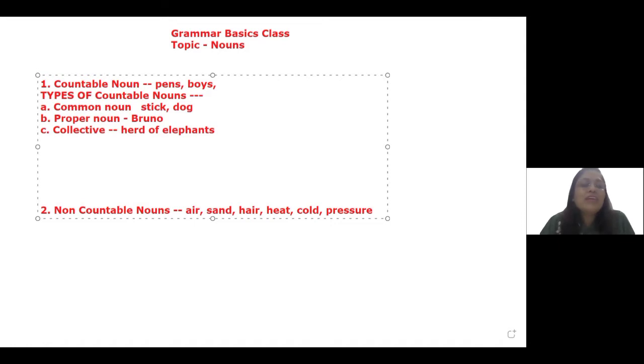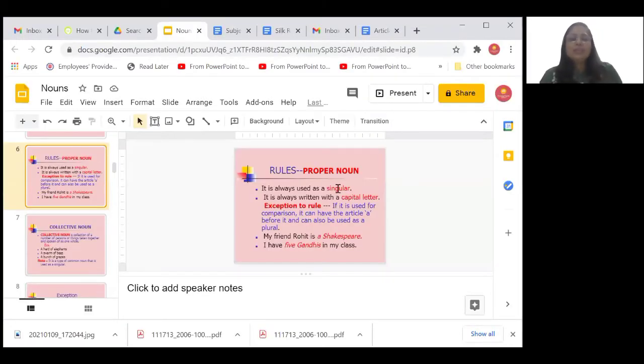Let us have a look at some more examples. I want to show you some examples of proper nouns. First of all, a proper noun is always used as a singular noun. Why?